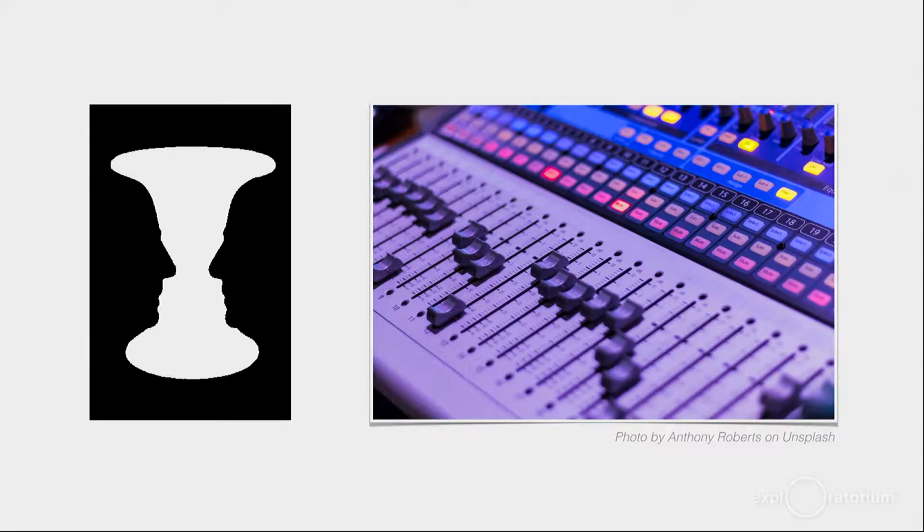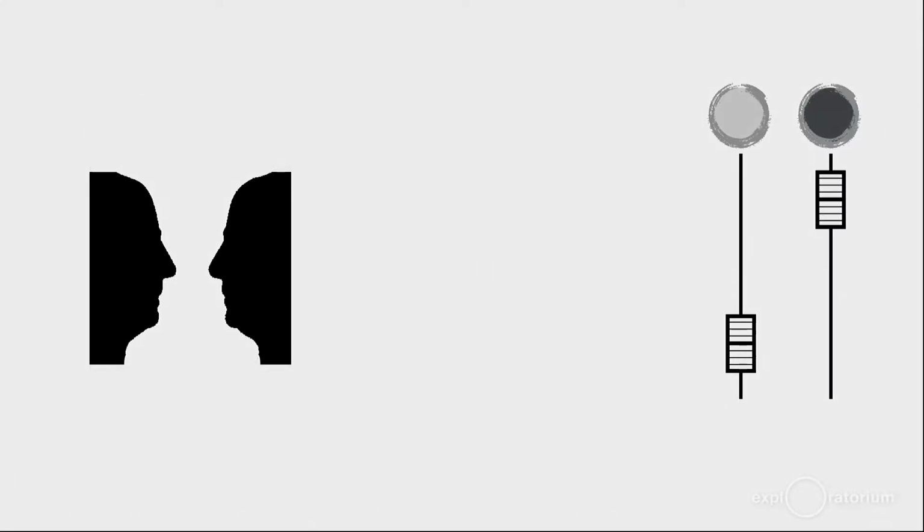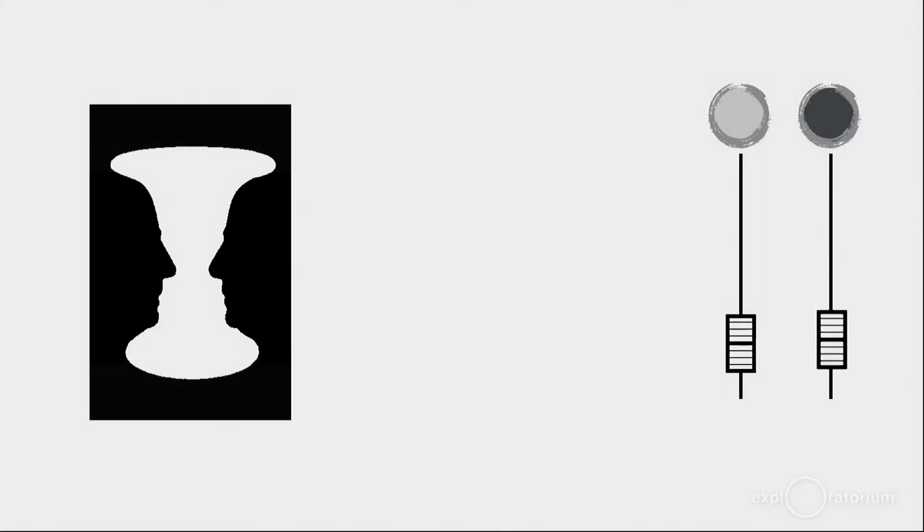But this is actually a pretty veridical metaphor for how your brain is going to change what you see. You can turn up the gain or turn down the gain on aspects of this image. So for the case of the face vase, you can turn up the gain on the darker region of space, and that's going to cause you to be more likely to see the face instead of the vase. And then you can turn it down, and we're back to our ambiguous past.